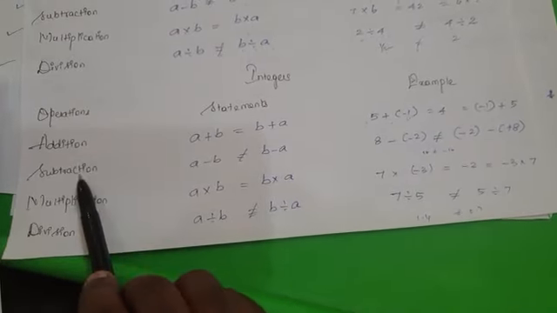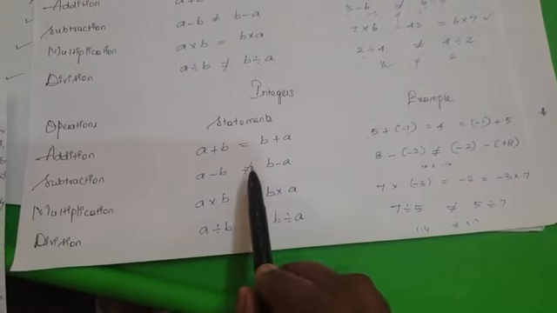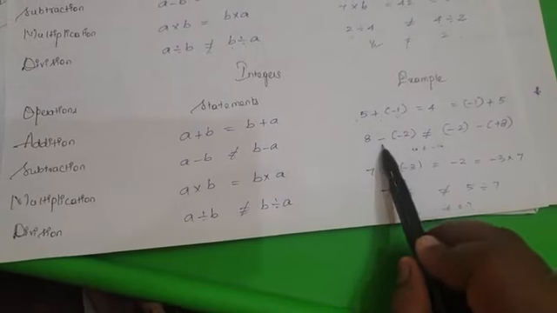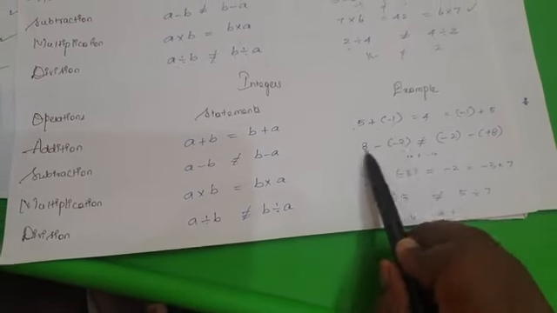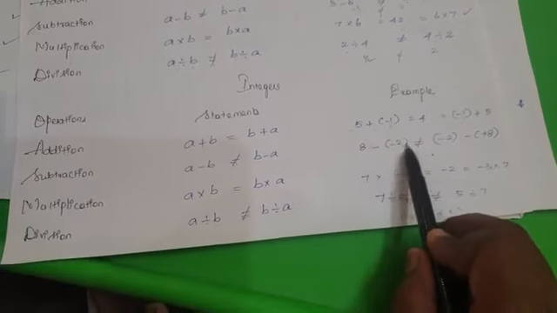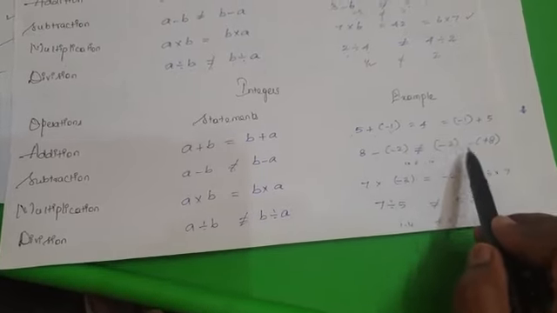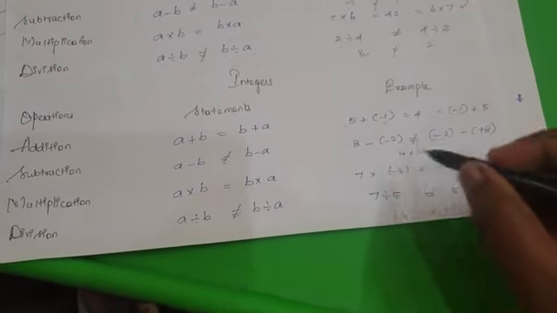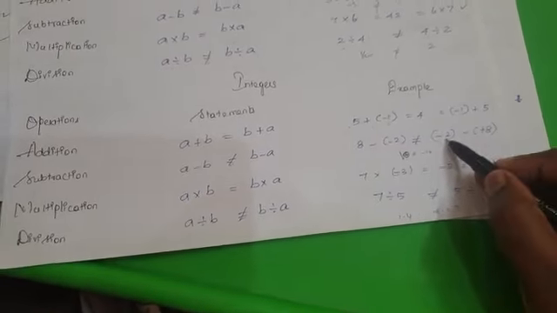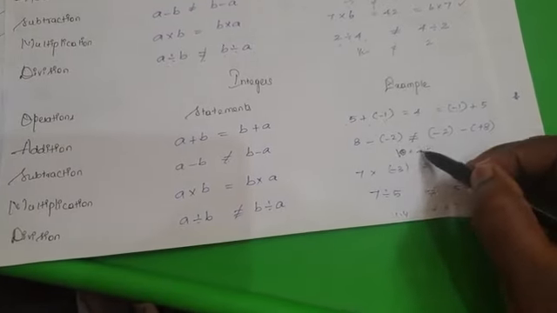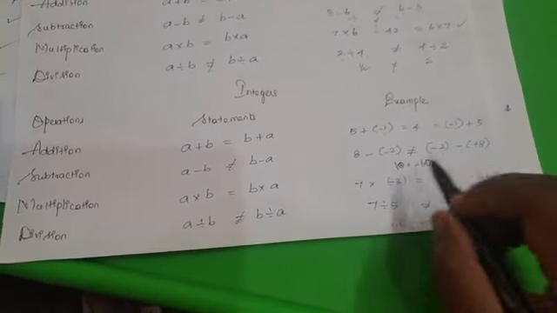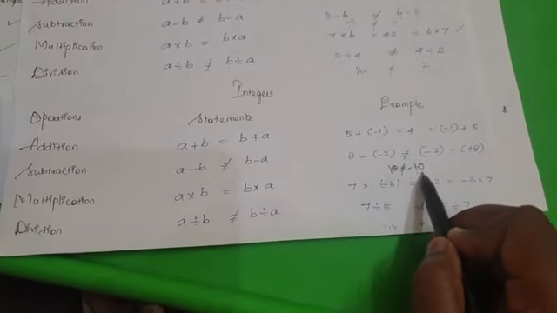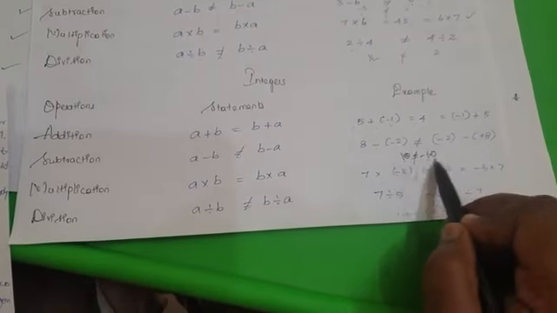When you come to subtraction, a minus b does not satisfy the rule of b minus a. For example, 8 minus of minus 2. If you subtract these two numbers, 8 and minus 2, it will not give the same resultant, because 8 minus of minus 2 gives 10, and minus 2 minus of plus 8 gives minus 10. So it's not equal, because 10 and minus 10, both are integers. Even though they are integers, the resultants are not equal.